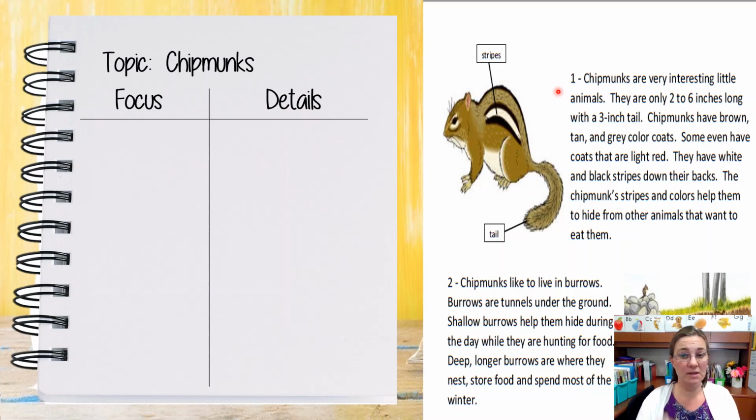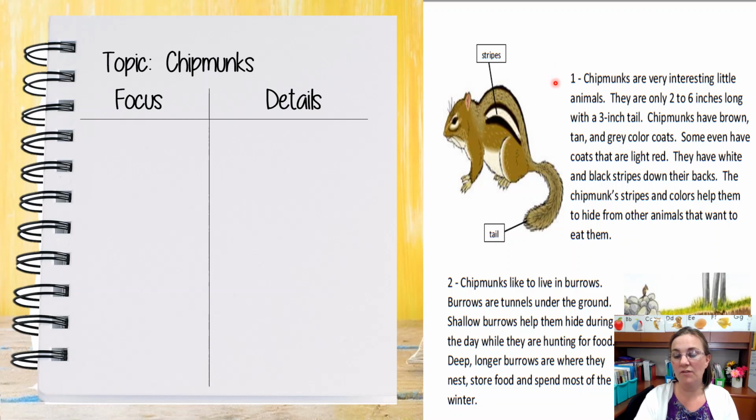Remember what our 3 steps are? Reread the paragraph, jot down the key details, think how they connect. So I'm going to go back through and read this paragraph, and as I do, I'm going to be looking for those key details, those important details that are teaching me something about chipmunks.